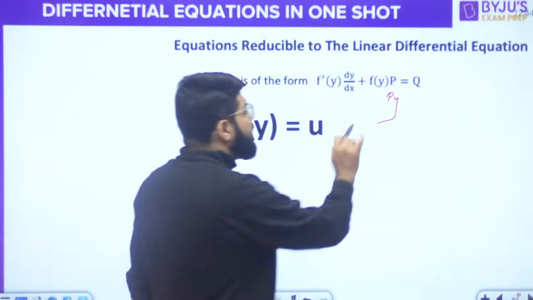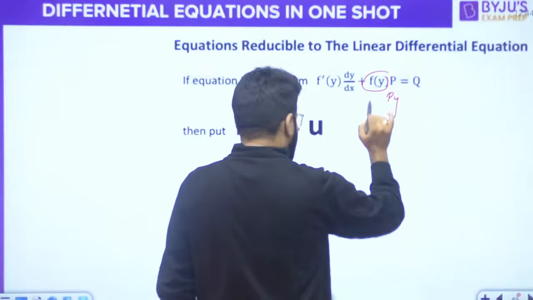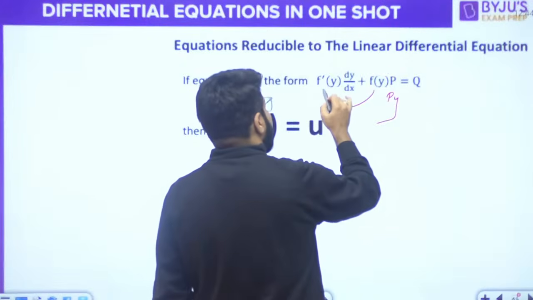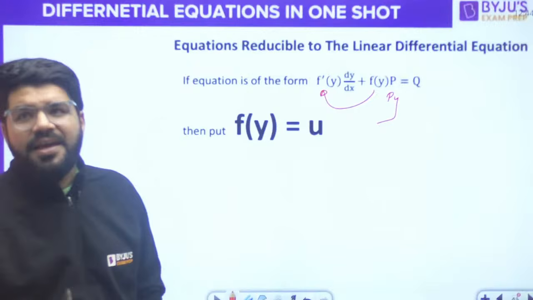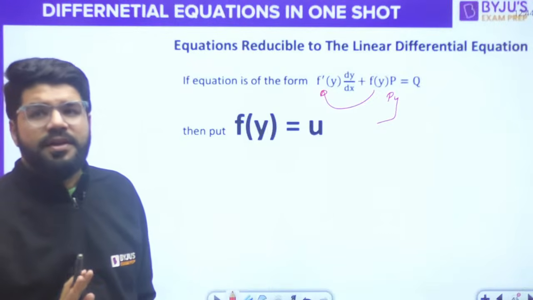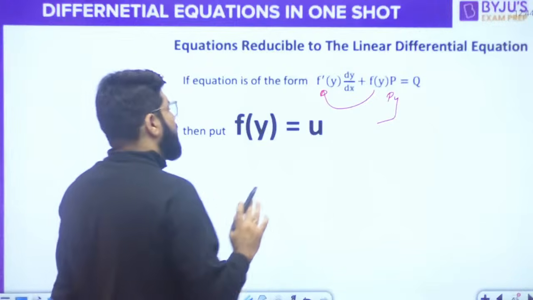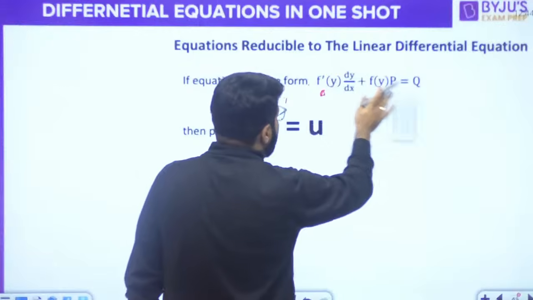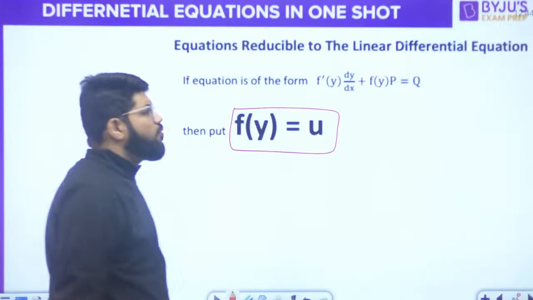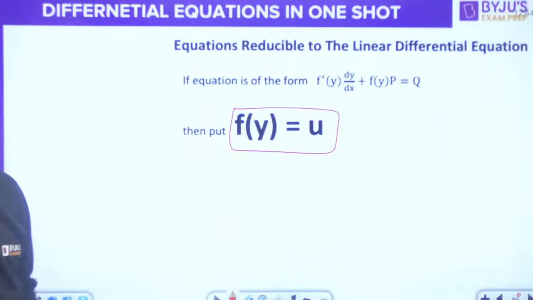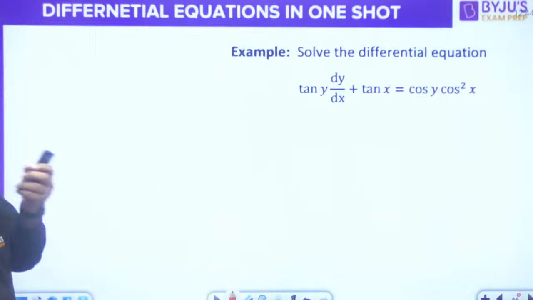But if you have p into some function of y, and the derivative of that function appears with dy by dx, then it is an equation reducible to a linear differential equation. How do you convert it? You put f(y) equal to u and then solve. We don't want to memorize the formula; this is just the method.